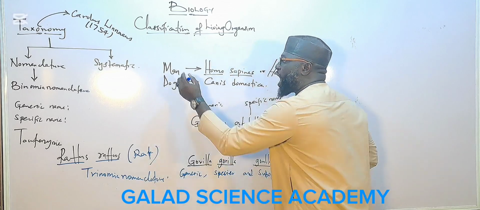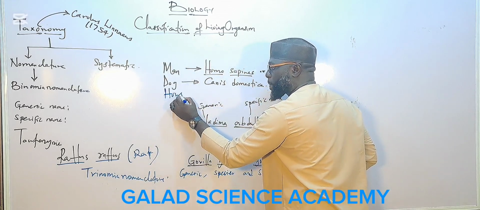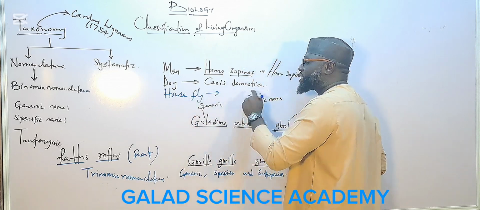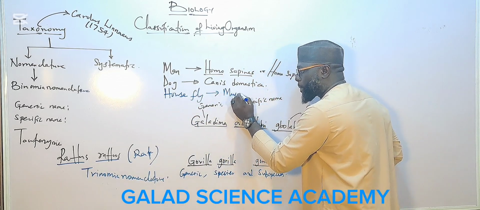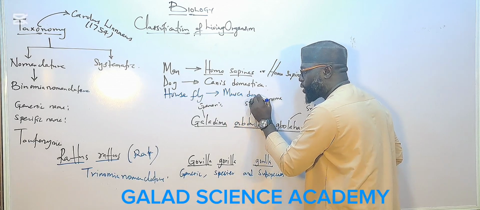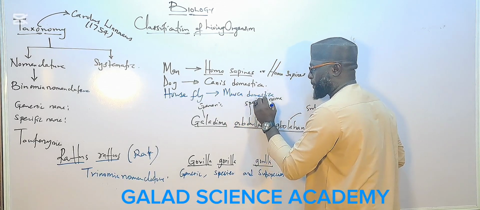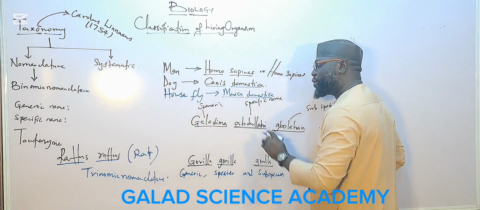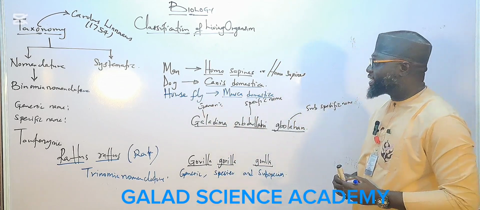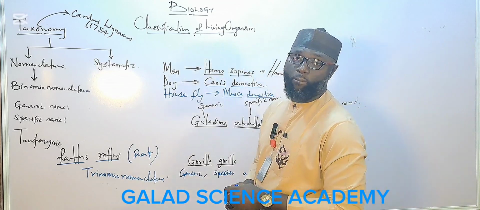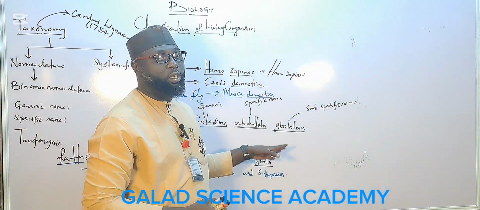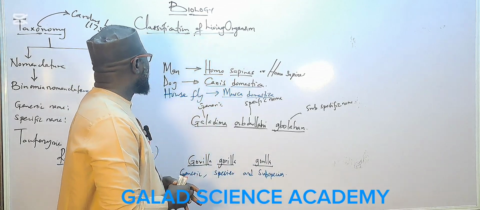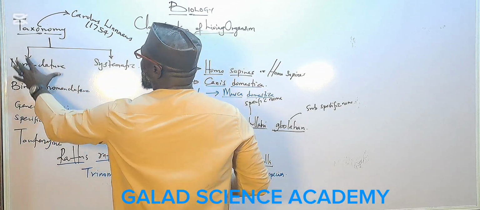The scientific name for housefly is Musca domestica. Yes, underline. If you write a scientific name of any living organism without following the rules, you are in trouble.